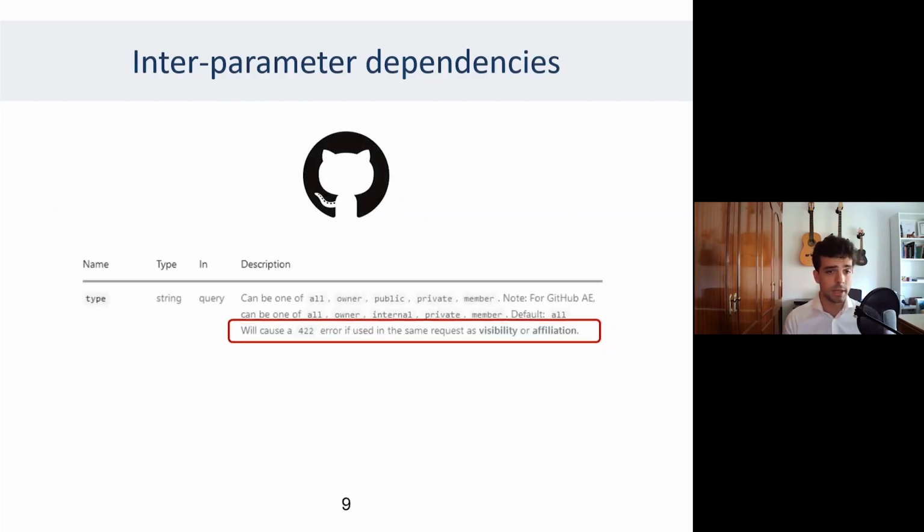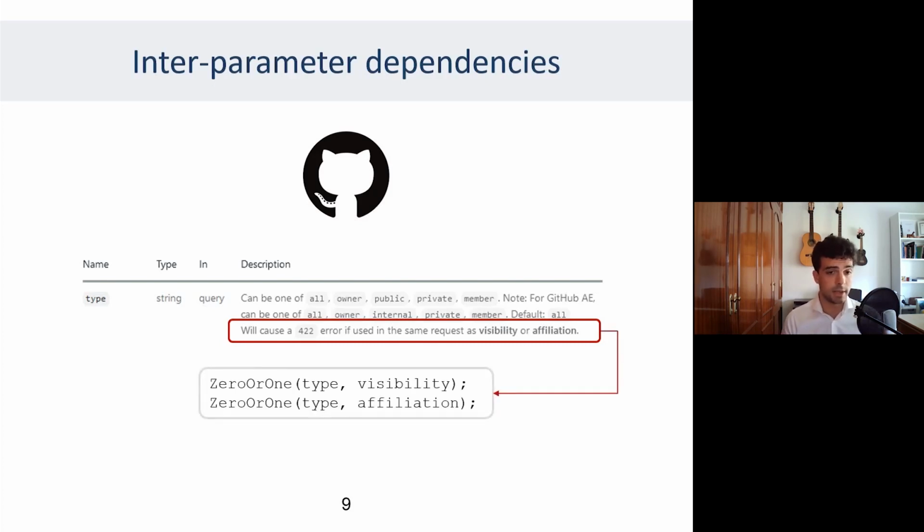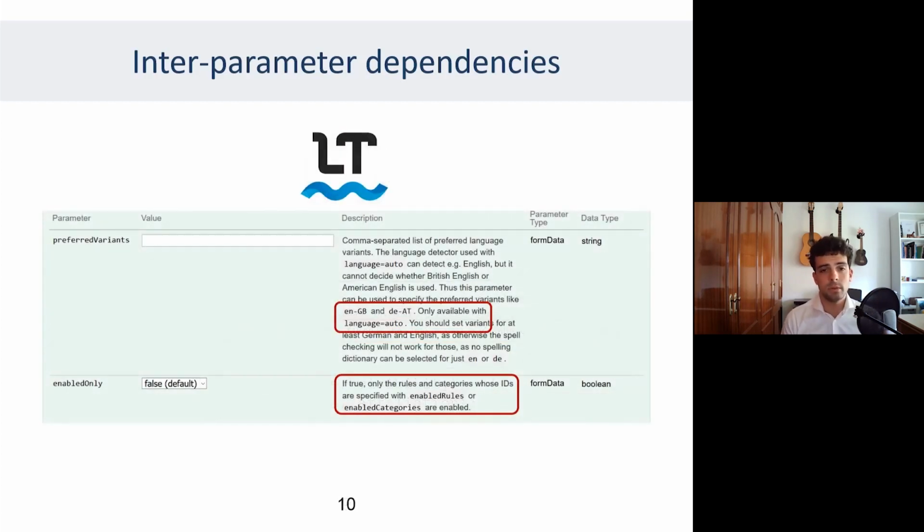Another example can be GitHub again. If you use in the same request the parameters type and visibility, or type and affiliation, an error will be returned. So this can be translated in IDL as zero or one of type and visibility, and zero or one of type and affiliation. Last but not least, we have the example of LanguageTool. We can see how the parameter preferred variants is only available when language is set to auto.